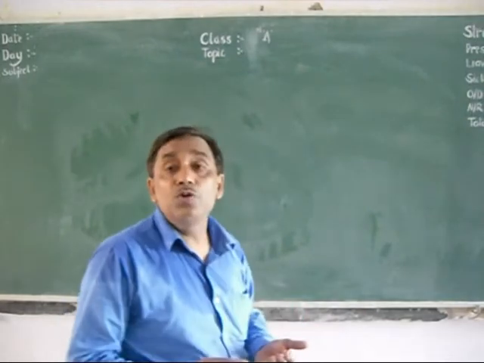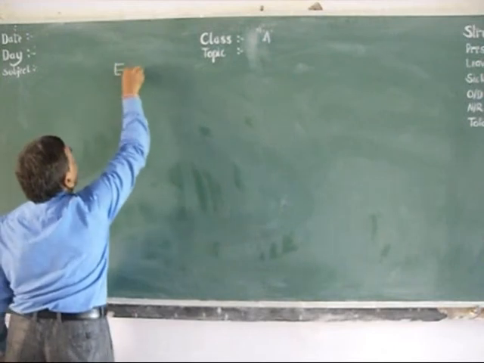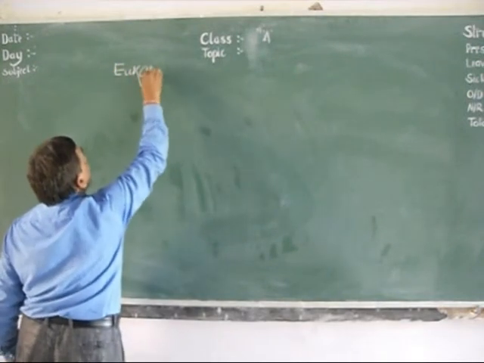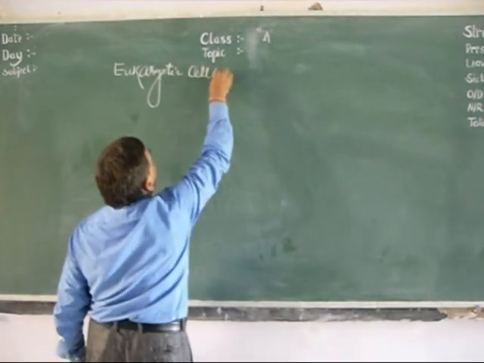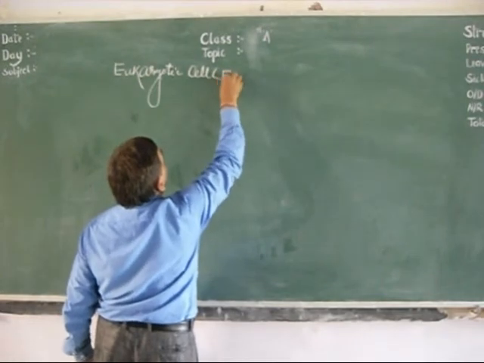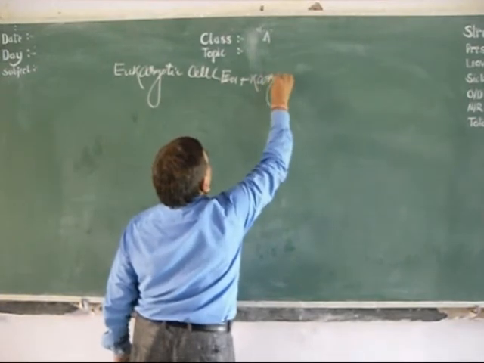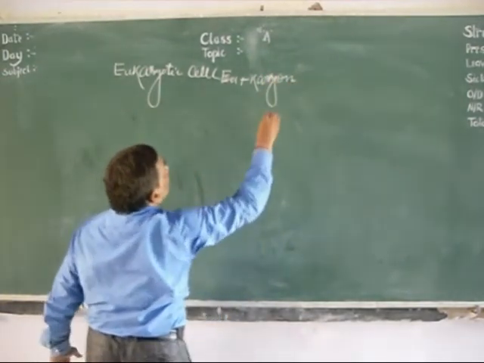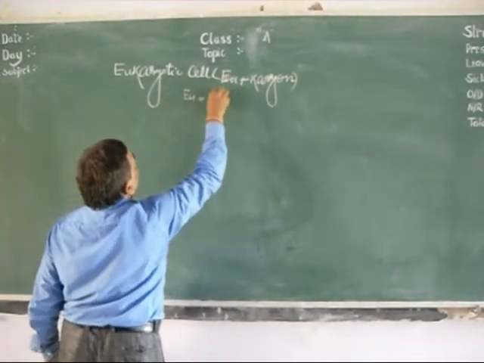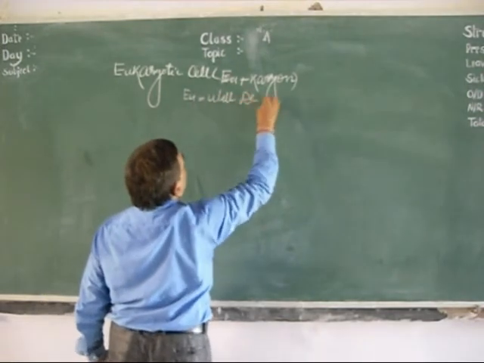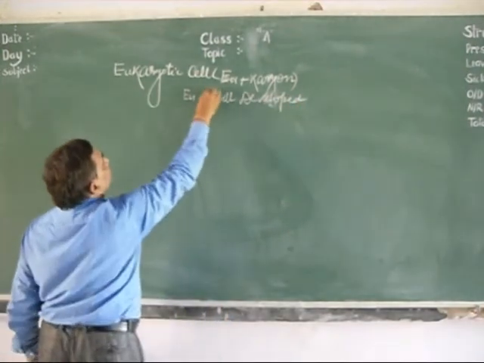Here, the eukaryotic cell contains a well-developed nucleus. With the name it is clear. Eukaryotic cell means eu plus karyon. Karyon means nucleus, and eu means well developed.